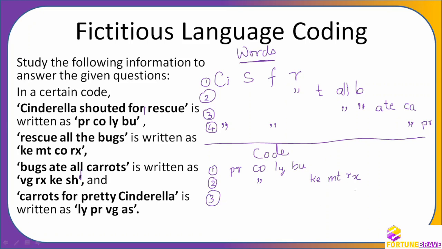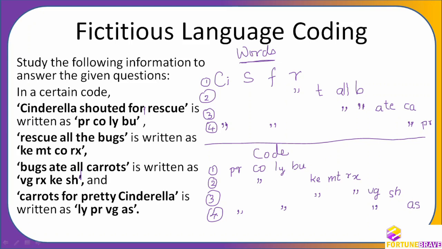VGRX. RX is repeated. VG is not there, so I am going to write it here. RX. KE is repeated. And SH is the new one, so I am going to write SH as the new one. Okay. Now fourth one, LY is repeated. Okay. Then PR is repeated. Now what else is repeated? VG is there, and AS is the new one.